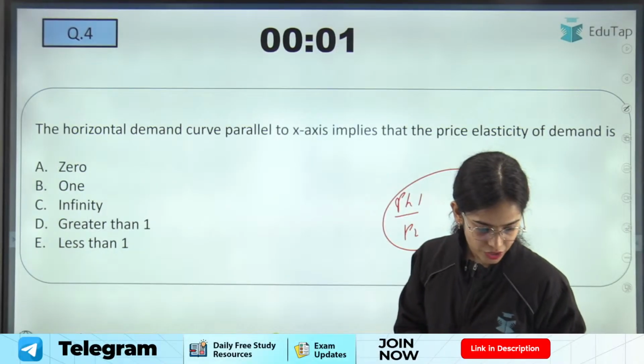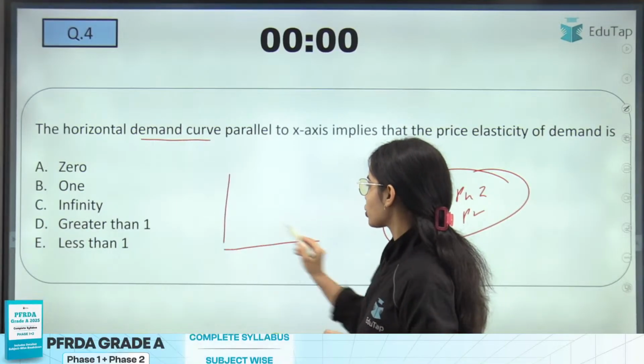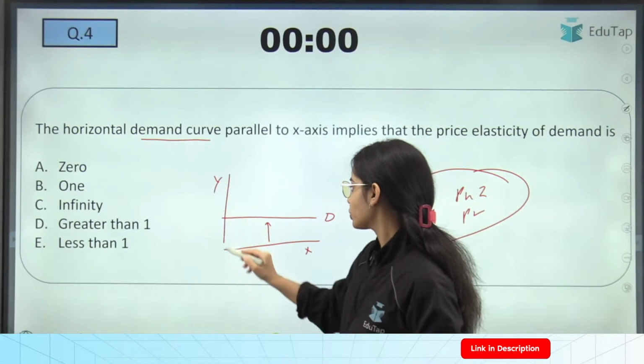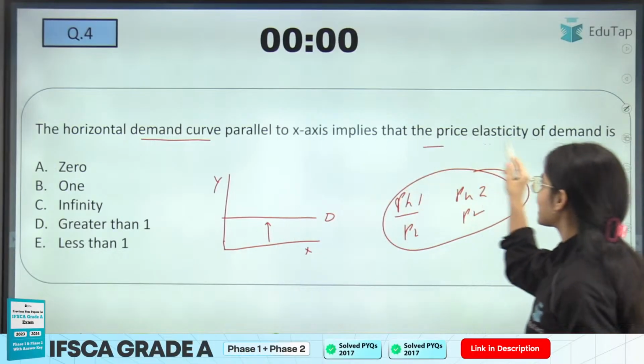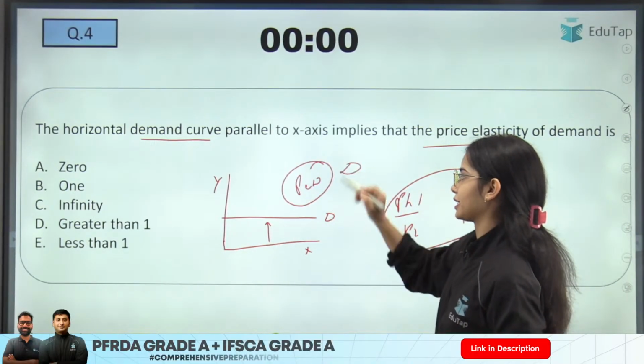Got it? Okay, so the horizontal demand curve, parallel to the x-axis, implies that the price elasticity of demand is infinite here.